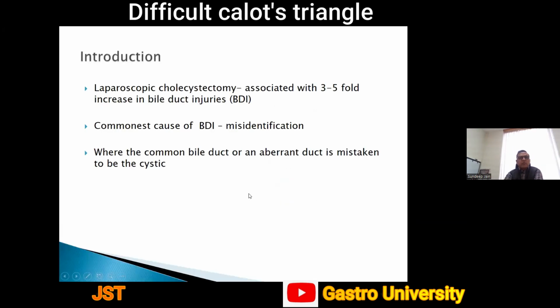To remind ourselves, laparoscopic cholecystectomy, though the gold standard nowadays, is associated with a 3 to 5-fold increase in bile duct injuries in comparison to open cholecystectomies. The commonest cause of bile duct injury is misidentification of structures, most commonly the common bile duct with the cystic duct, usually when the common bile duct or an aberrant duct is mistaken to be a cystic duct.